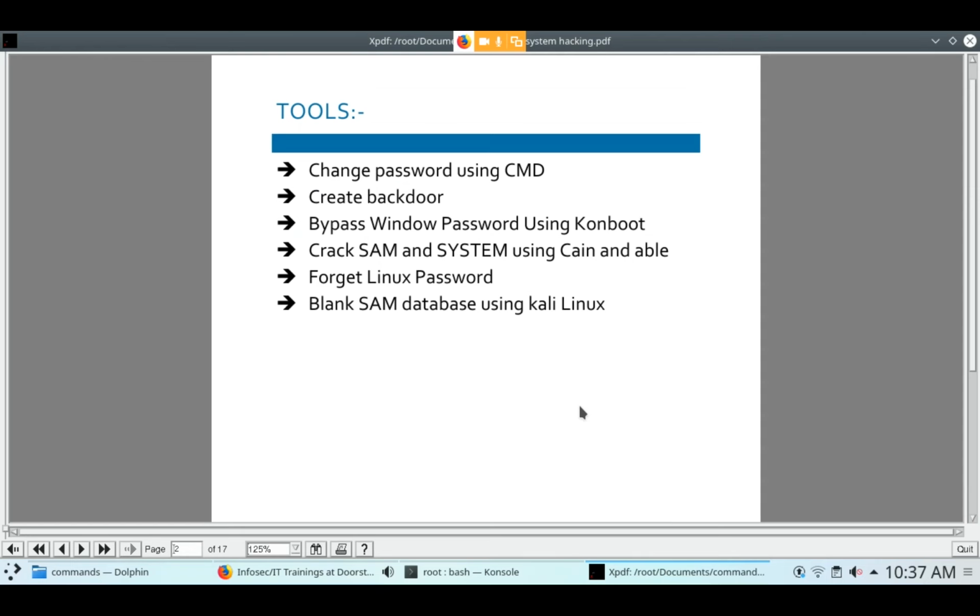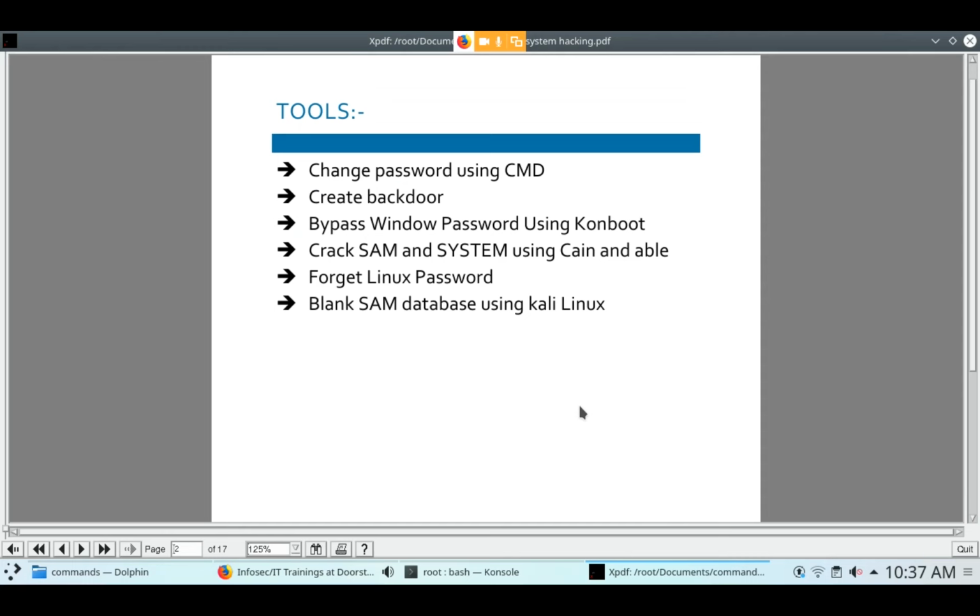We find all usernames in Windows through the net user command. After that, you can also change the password of any user. So first of all, you can also create a backdoor.